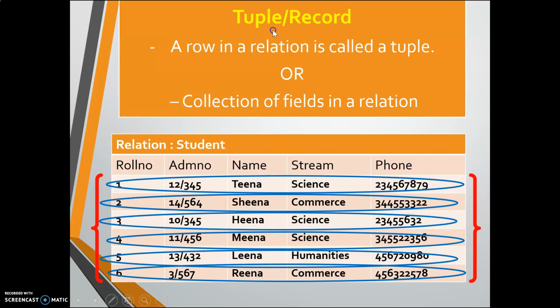The next term is the tuple. A tuple means a row in a table. Here we have created 6 rows. That means there are 6 tuples in this table. When we are talking about the tuple, we will not include the column heading. We will just deal with the records. You can use either the term tuple or the word record when we are dealing with a particular row or record in a table.